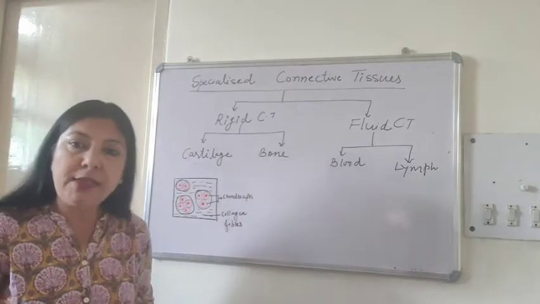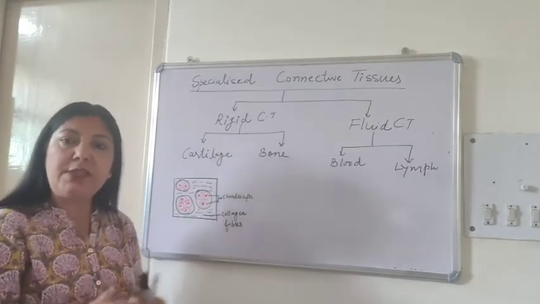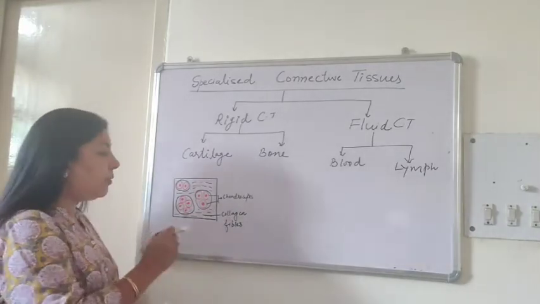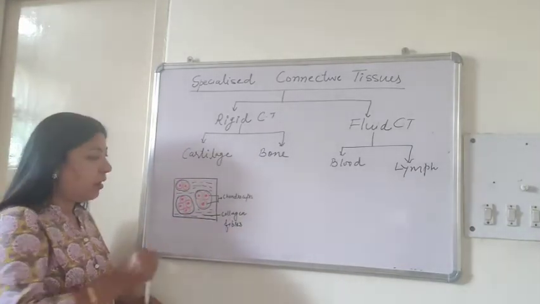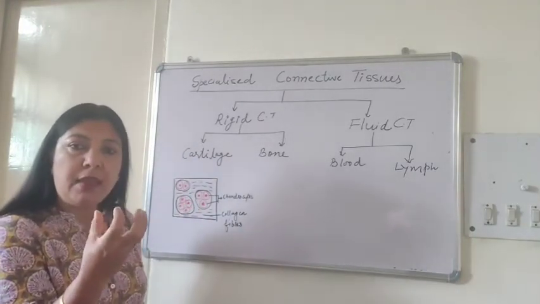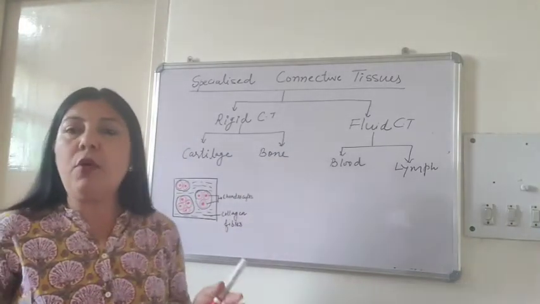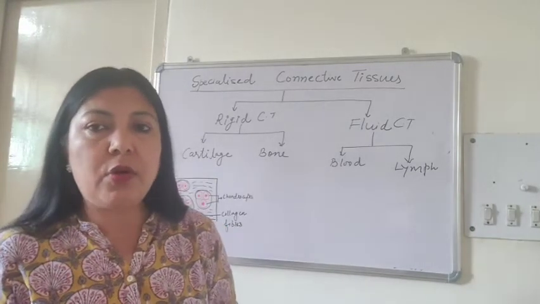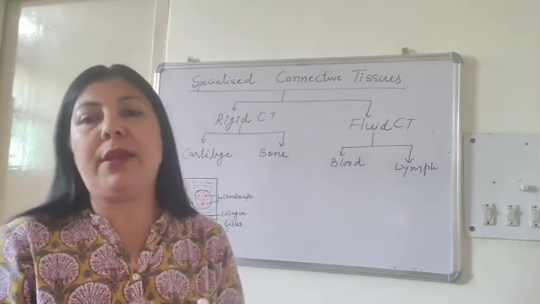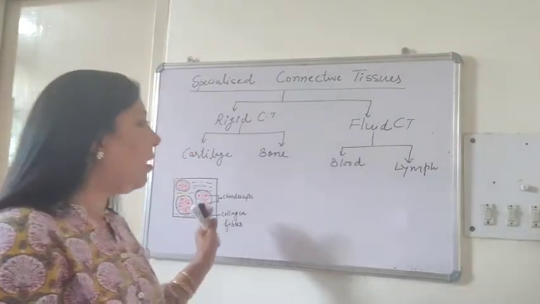Apart from chondrin sulfate, it also has got collagen fibers which provide flexibility as well as rigidity, and tensile strength to the cartilage. There is a small kind of gap, or you can say lacunae. In that lacunae, there may be 2 to 4 chondrocytes. These chondrocytes keep on replacing the matrix and keep the cartilage in good shape. So this is about the cartilage.